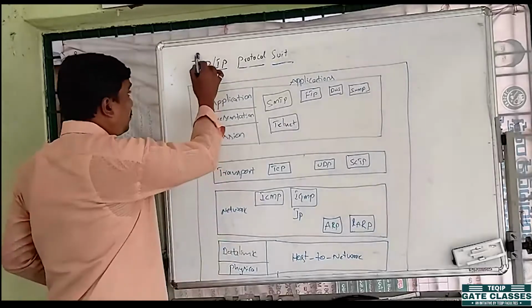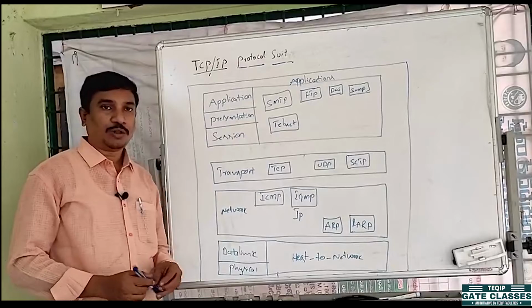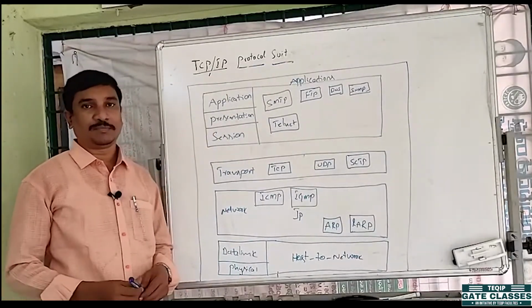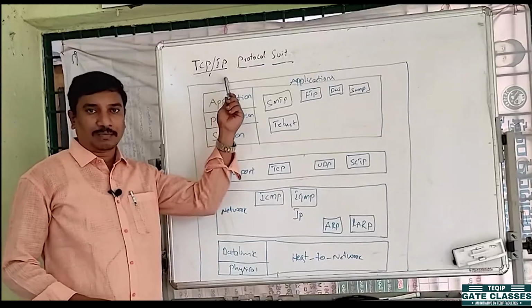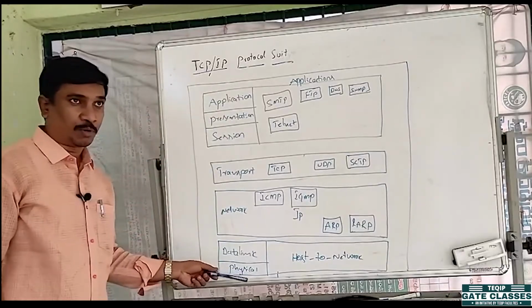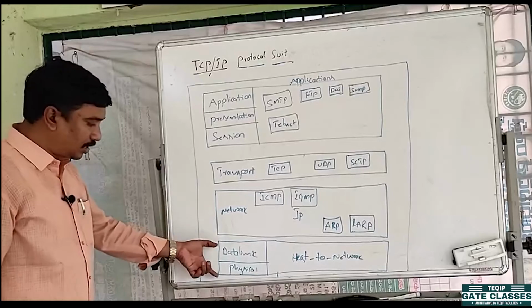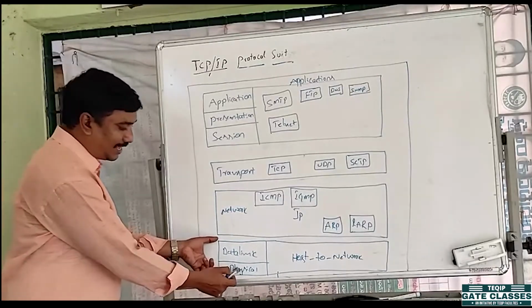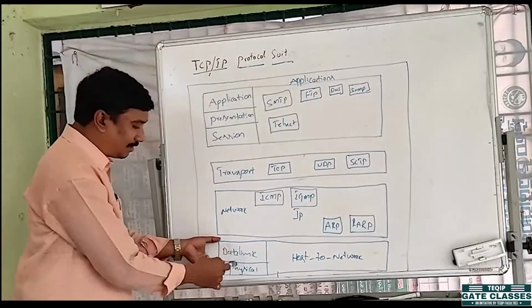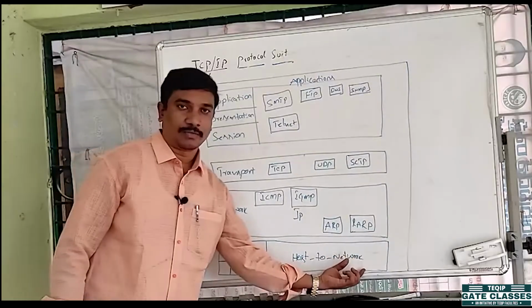So, coming to TCP/IP, what is meant by TCP and IP? TCP means Transmission Control Protocol. IP means Internet Protocol. That's the full form of TCP/IP. So, this is the architecture for the TCP/IP protocol. Here we have only four layers. Those are the physical layer and data link layer. Compared to the previous OSI layers, the physical layer and data link layer are combined and called only one layer, that is the host to network layer.